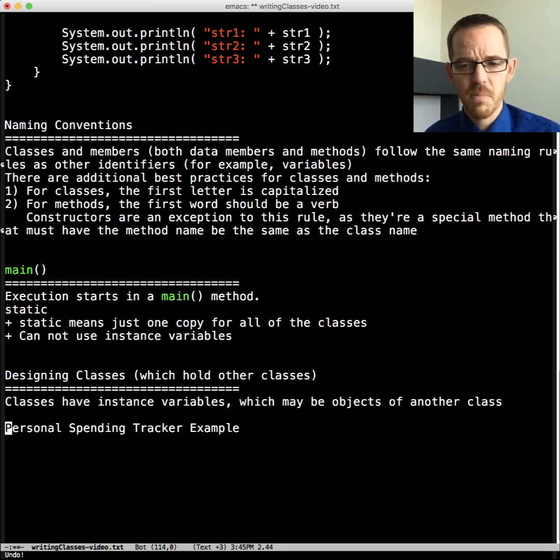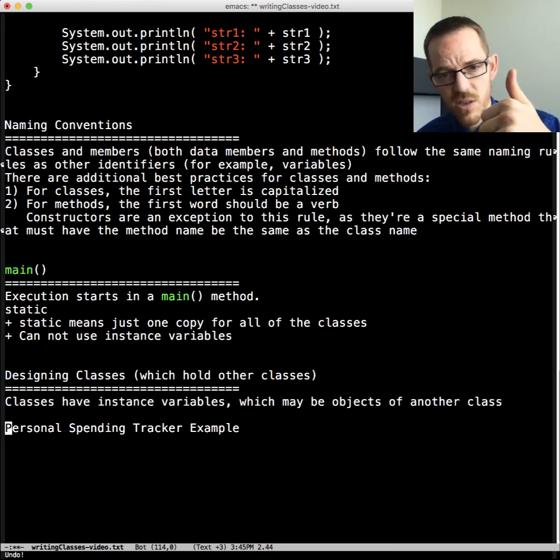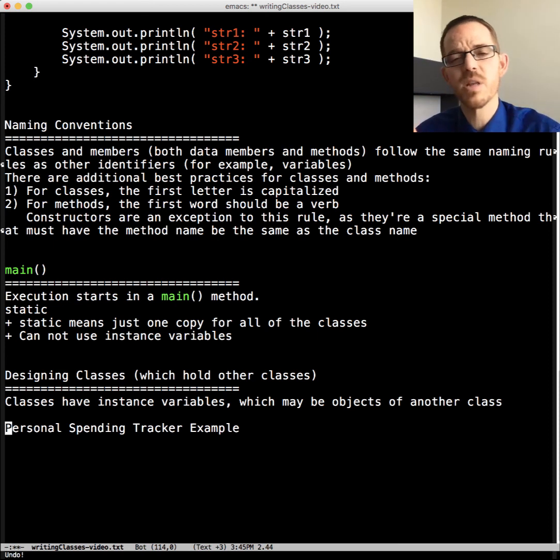For a personal spending tracker example, we would have an instance variable for name, which would be a string. Then we probably also need some way to keep track of an expense. An expense has a lot of different details to it, so we'd probably create another class called Expense. And so our personal spending tracker class would have an instance variable of a name, which is a string. It would also have something like an array or some other data structure to store several expenses, which is another class. I just want to make sure that it was clear that a class can hold references to other classes. That concludes it for this video.